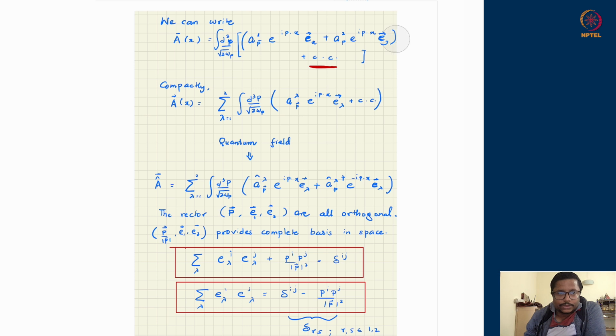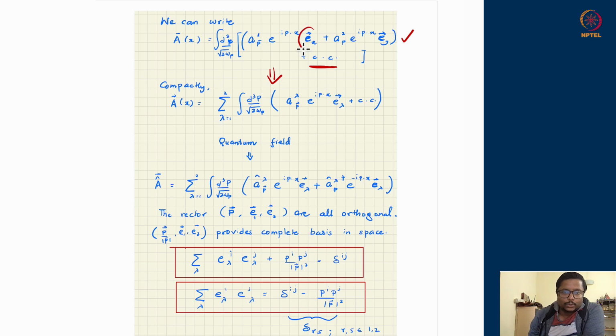I take this solution. This is a valid solution of the wave equation which points in the xy plane. Take its complex conjugate. I get the full real vector potential A, and I want to do business with that. Compactly, the whole thing can be written.